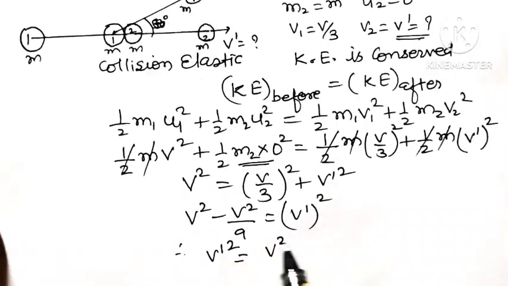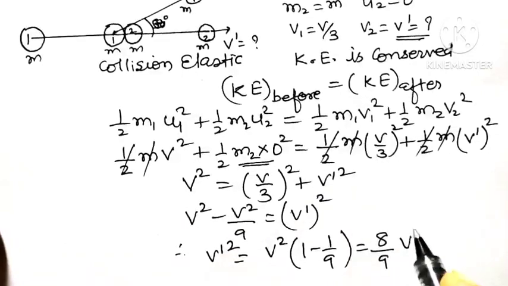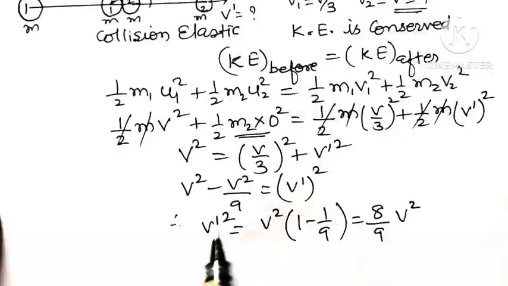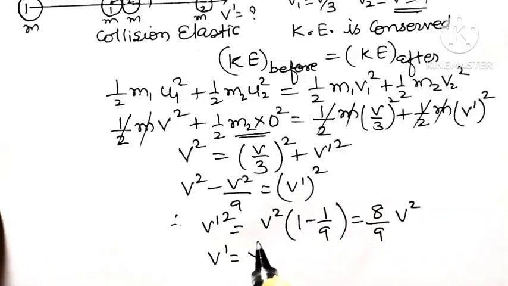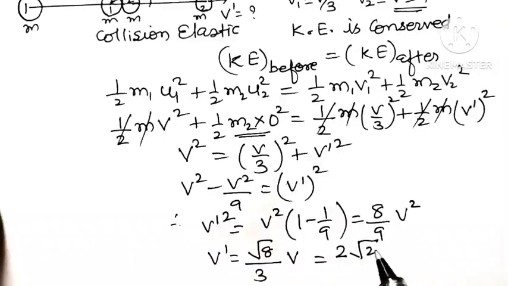Taking v square common, 1 minus 1 by 9 is 8 by 9 v square. So v dash is the square root of 8 divided by the square root of 9, which is 3, times v. The square root of 8 can be written as 2 root 2, because 4 times 2, and the 4 comes outside the square root as 2.